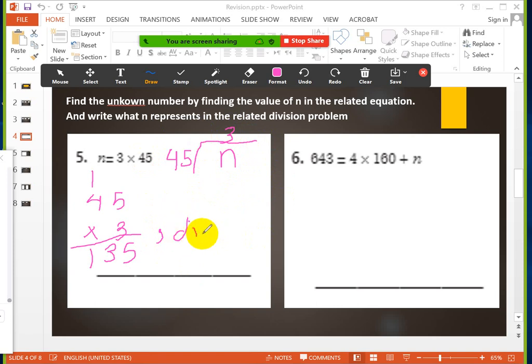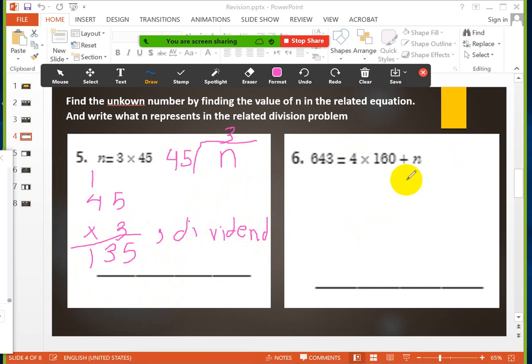The dividend. That means I have to know that n represents the dividend here. Okay? n is a dividend, 135.